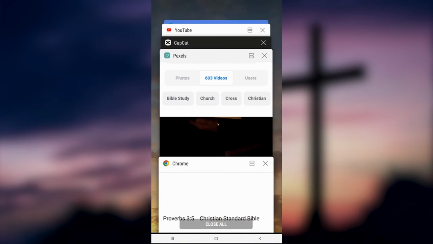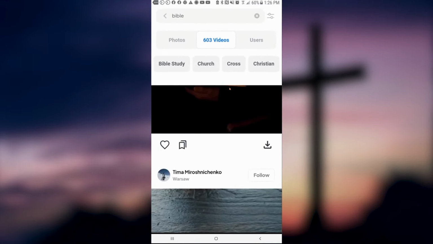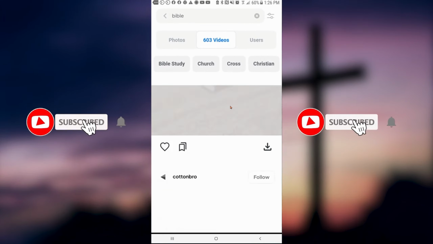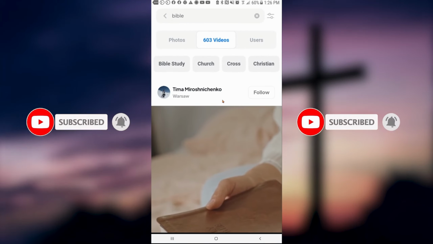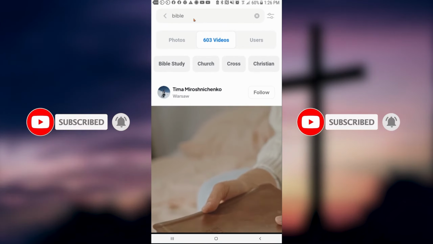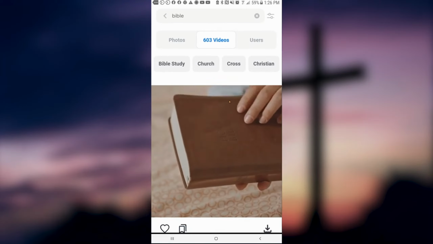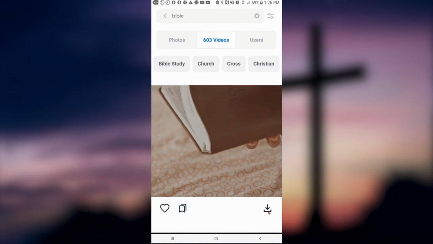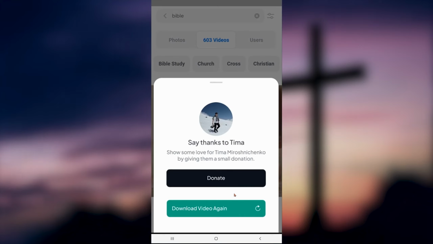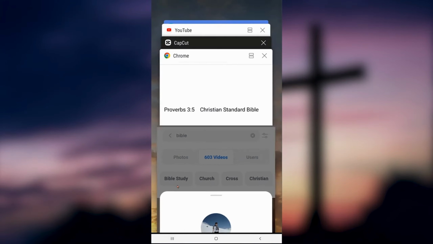Next thing we want to do is go over to Pexels. I've already downloaded some stock footage, but how you simply use Pexels is you log in with your free account, go up here to the search bar, type in whatever you're looking for, click videos, photos, whatever you want. Then you'll simply go to this little download box once you find something that you want. It'll ask you how you want to download it, and so forth and so on. Nothing really crazy there. So go ahead and find some stock footage that you like.